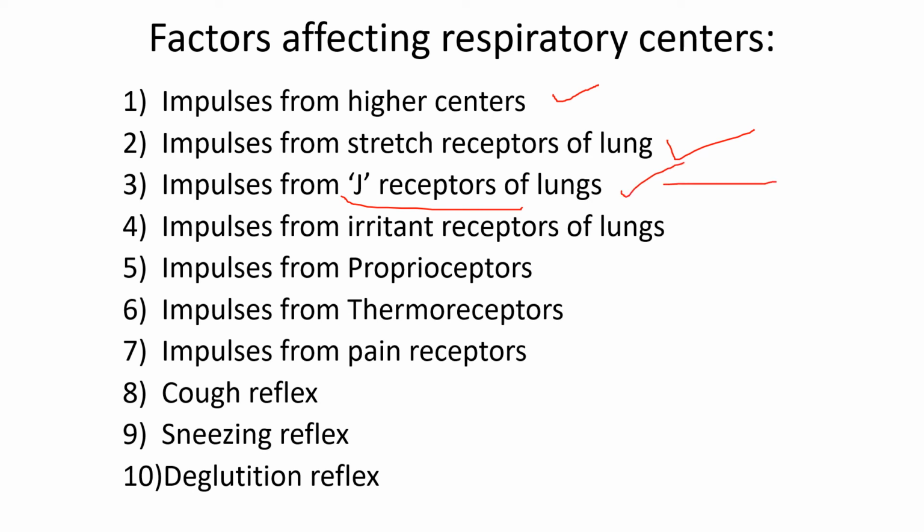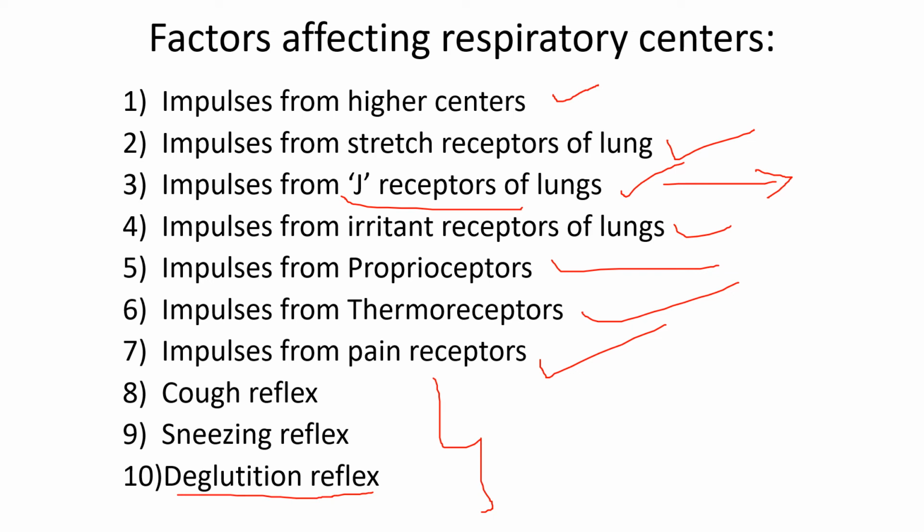So definitely they will affect your respiratory centers. Next, impulses from the irritant receptors of the lung, proprioceptors, thermoreceptors, pain receptors, cough reflex, sneezing reflex, and even deglutition. Drinking water will also affect your rate of respiration.